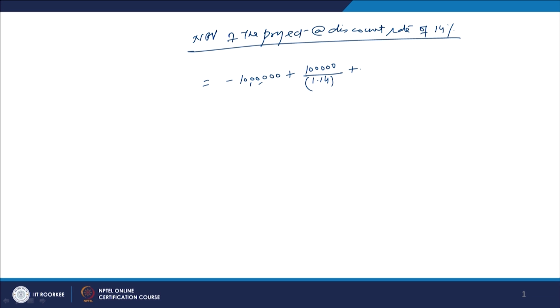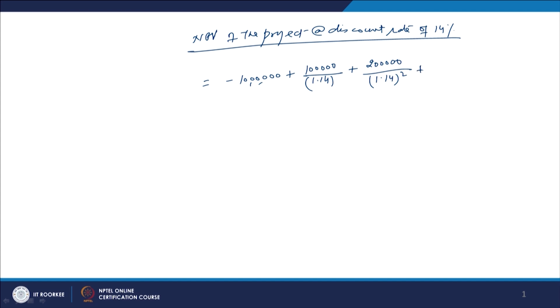The second is 200,000 divided by 1.14 to the power 2, because at the end of the second year the future cash flow is discounted for 2 years.